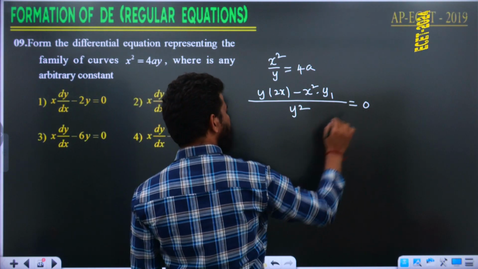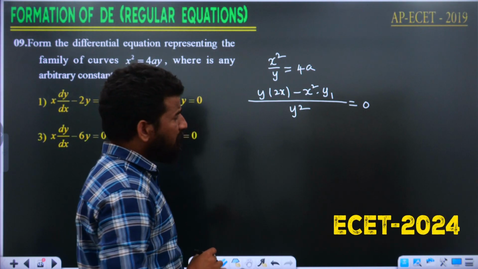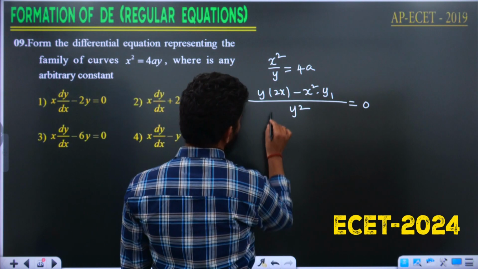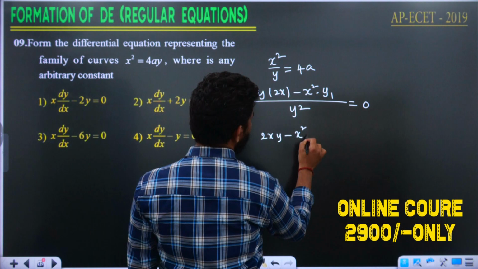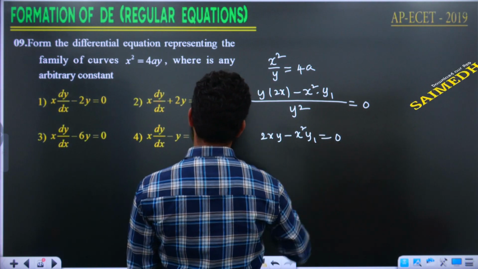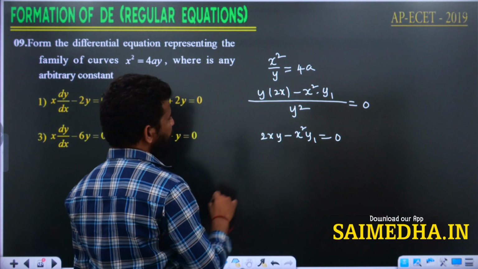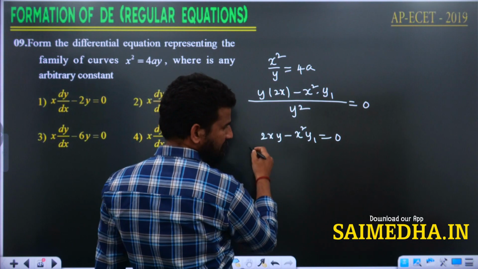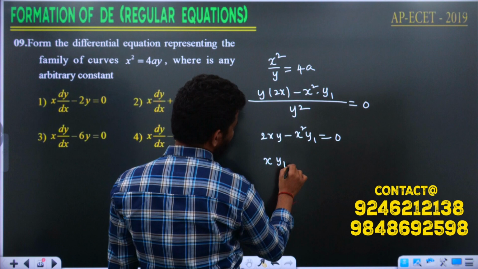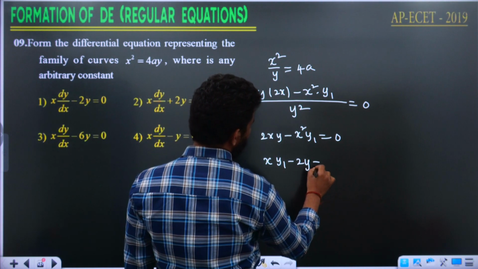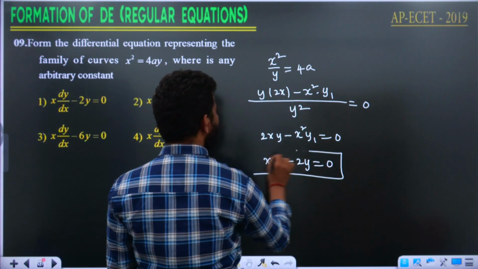Y square transposing to the other side, 0. The remaining will be 2xy minus x square y1 is equal to 0. If I take minus x common and bring it outside, it is going to be xy1 minus 2y is equal to 0. This is going to be our answer.